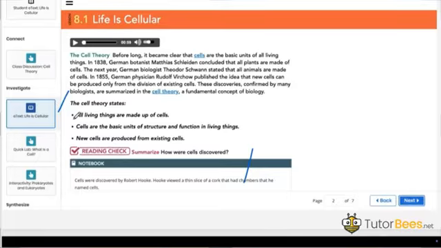So they said that all living things are made up of cells. The word living things is important, okay, and which definitely includes animals, plants, microorganisms. When I say animals, like the kingdom Animalia, do you know about it?